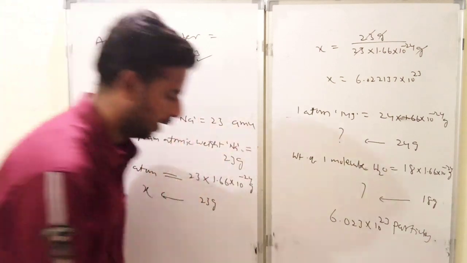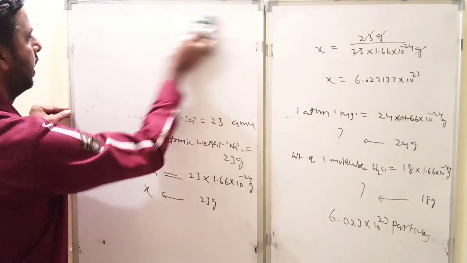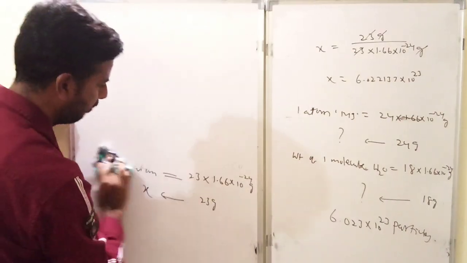So is it clear? Now, many experimental conditions said that there is a scientific definition for the mole.